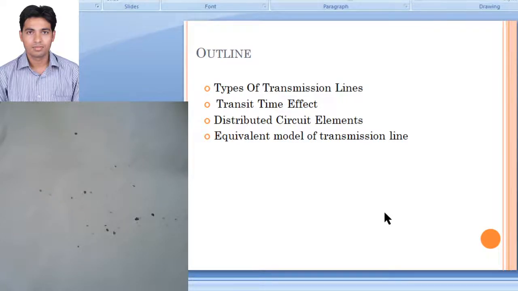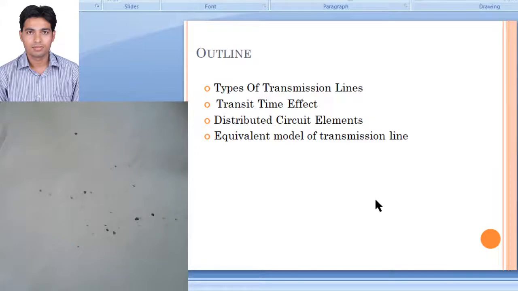So transmission line is a media or a structure over which our RF signal will transmit from one point to other point. So it is medium where our signal will carry our signal from one point to other point. So it can be anything. It can be a two conductor system, or at higher frequency and higher power we are using a waveguide system. So waveguide is also called as a type of a transmission media, and at optical frequency we are having a optical fiber. So this all are called the transmission line.